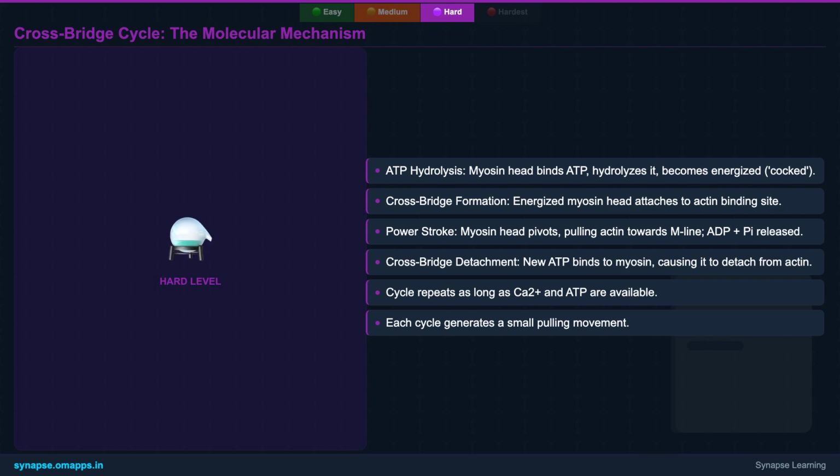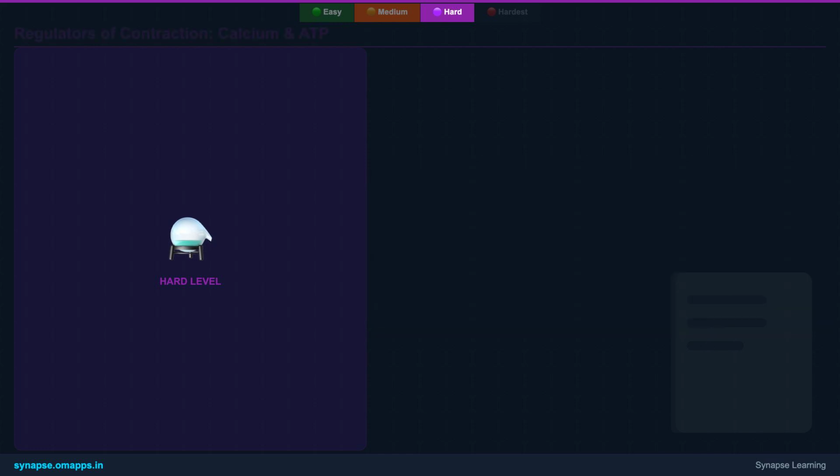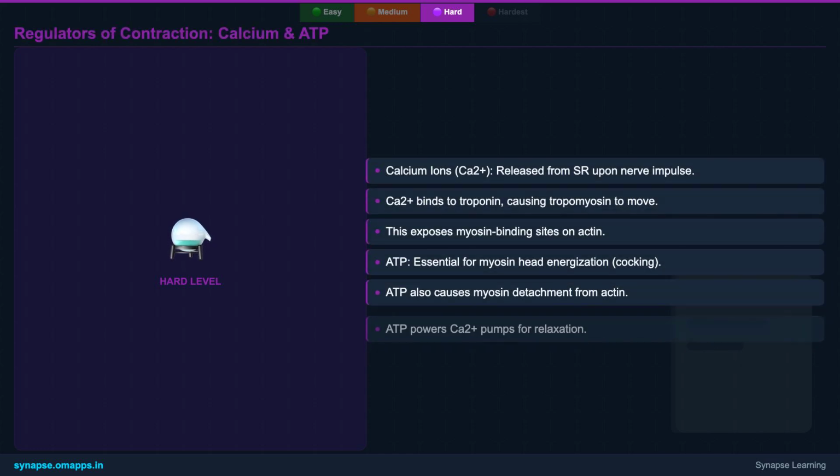Then comes the power stroke. As ADP and Pi are released, the myosin head pivots, pulling the actin filament towards the center of the sarcomere. Finally, a new ATP molecule binds to the myosin head, causing it to detach from the actin filament, ready to begin another cycle. This cycle continues as long as calcium ions and ATP are available, causing a continuous pulling action and muscle shortening. For this intricate crossbridge cycle to occur, two key molecules are absolutely essential: calcium ions and ATP.